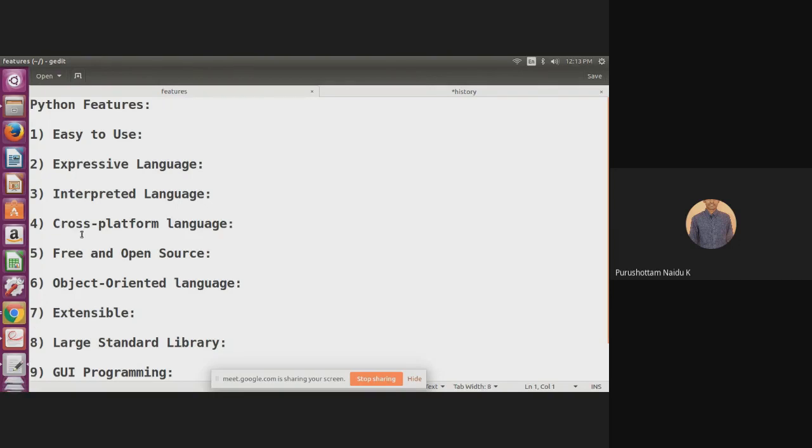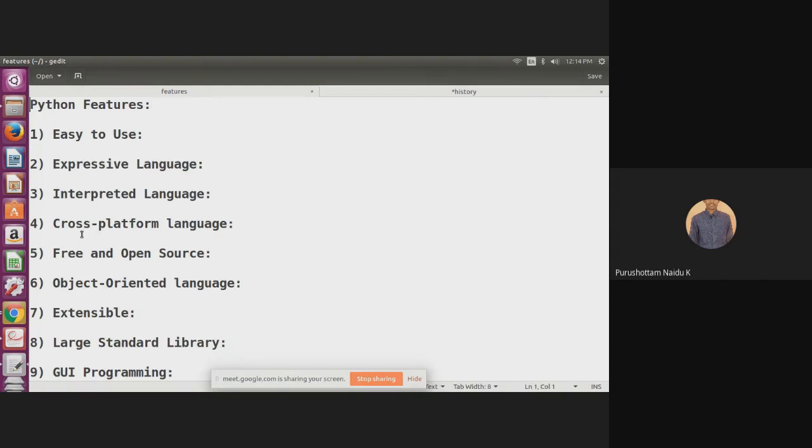The first feature is easy to use. That means we can simply learn Python, and it is very easy to learn. That's why we can also call Python a programmer-friendly language. Why? Because it is very easy to use and very easy to learn.